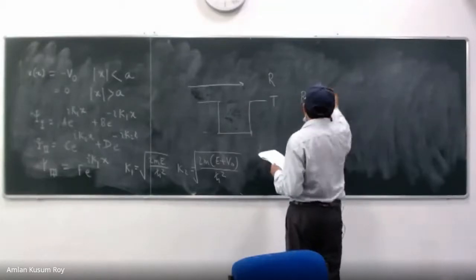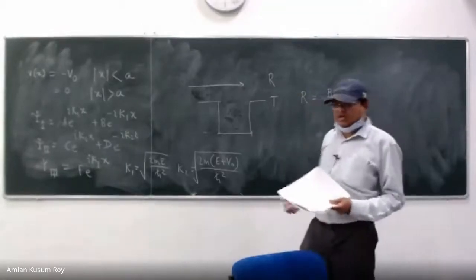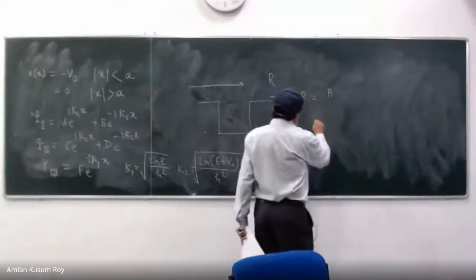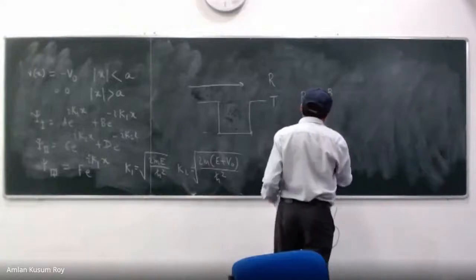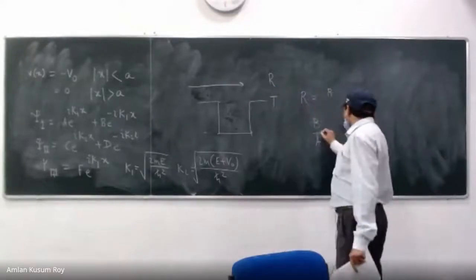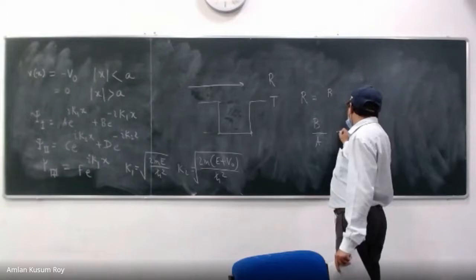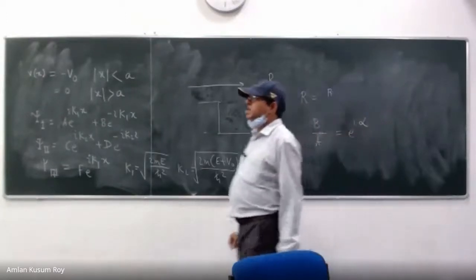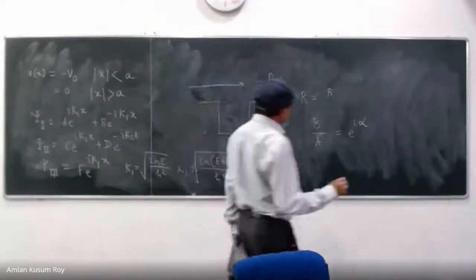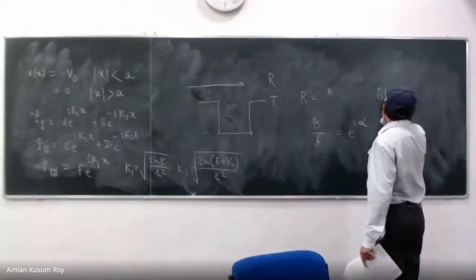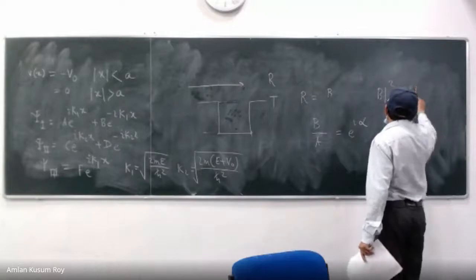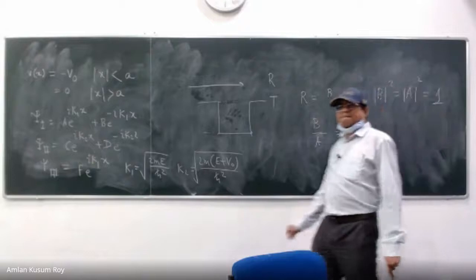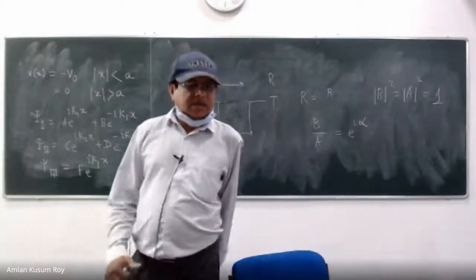Somebody asked me a question on WhatsApp, which reminds me now. Let us answer that question. B over A is e to the power I alpha, and he asks how B square equals A square equals 1.